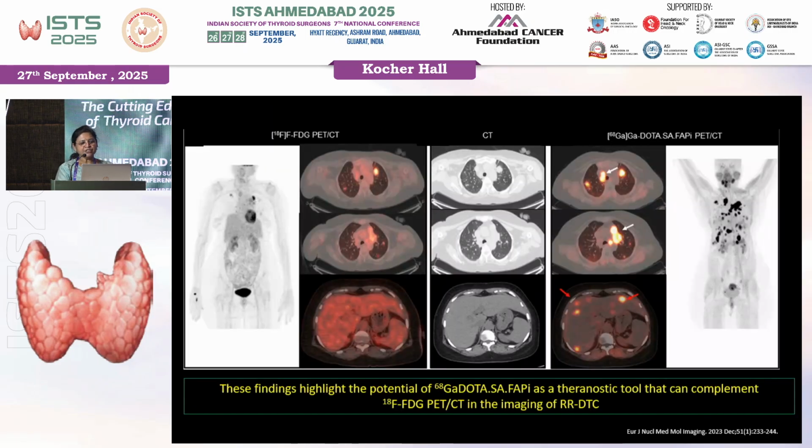In this imaging study, this is the FDG PET. It's showing only a few lung metastases, whereas the gallium DOTA FAPI is showing multiple mediastinal nodes, the lung metastasis, and also the liver metastasis. This imaging study done by Dr. Bal paved the way for doing further lutetium FAPI therapies in RRDTC patients.